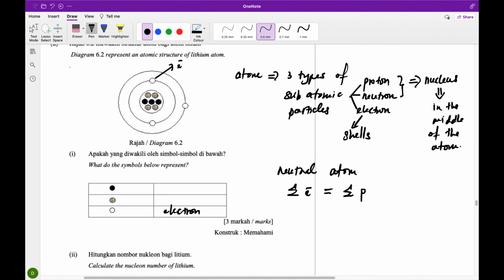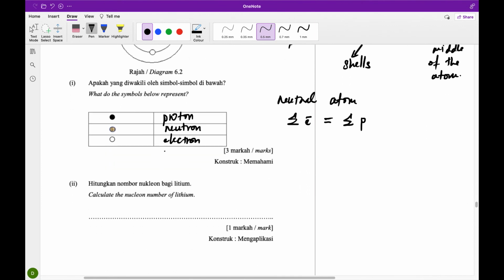You can see the yellow circles, there are actually 4 circles, and the dark circles, there are 3 dark circles. The dark circles refer to the protons, because the number of protons has to be the same as the number of electrons in the atomic state. It has 3 electrons, so it should have 3 protons. So the dark circles are the protons and the yellow circles are the neutrons.